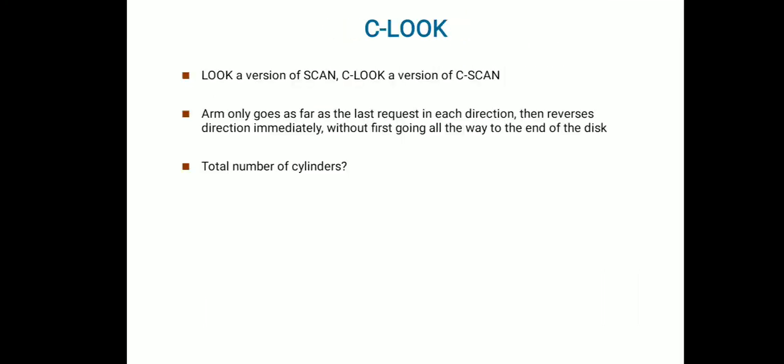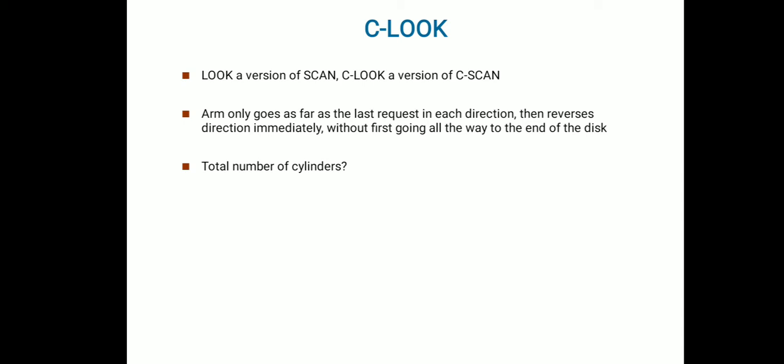Let's see this one. So this is CLOOK. LOOK is a version of SCAN, and CLOOK is a version of CSCAN. And here the arm only goes as far as the last request in each direction. If the last request is at 183, it will go up to 183 only in each direction as well. It won't go to the end of the disk. Then it reverses direction immediately. Without going to the 0 position, it will stop at the 14th position. So before going for implementation, it will look up what positions are available in the queue, and based on the lookup it will be responding to the request.